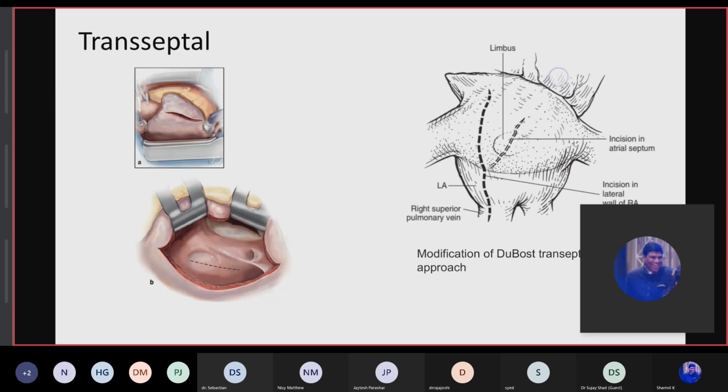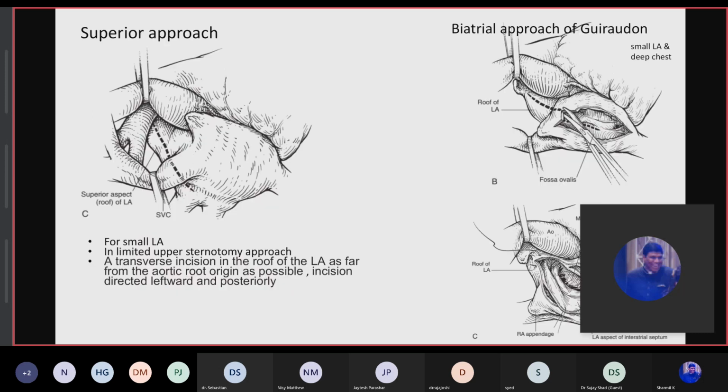There is a superior approach for small LA patients, when you are using the upper mini sternotomy approach, with a transverse incision in the roof of the LA. The SVC is retracted, and the ascending aorta is retracted after giving the cardioplegia, and the transverse incision is made on the roof of the LA, as far from the aortic origin as possible, and the incision is directed leftwards and posteriorly.